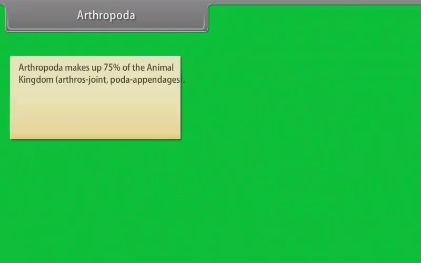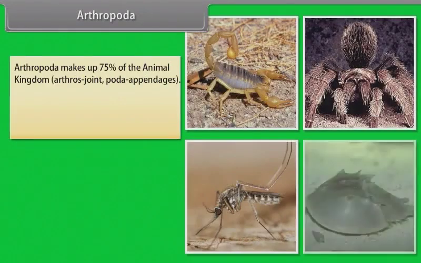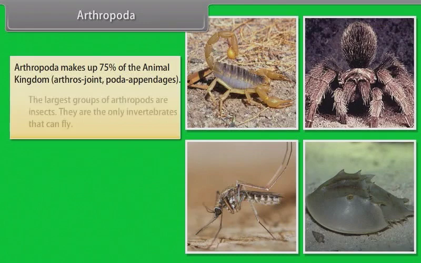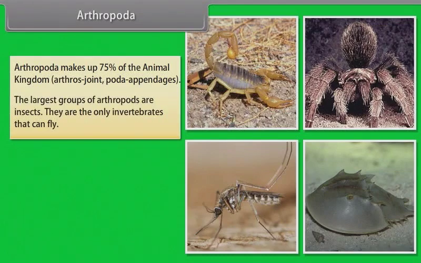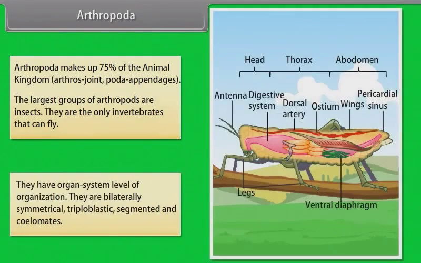Arthropoda. Arthropoda makes up 75% of the animal kingdom. Arthros means joint. Poda means appendages. The largest group of arthropods is insects. They are the only invertebrates that can fly. They have organ system level of organization.